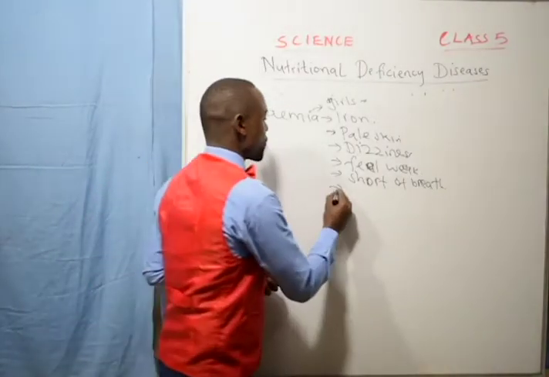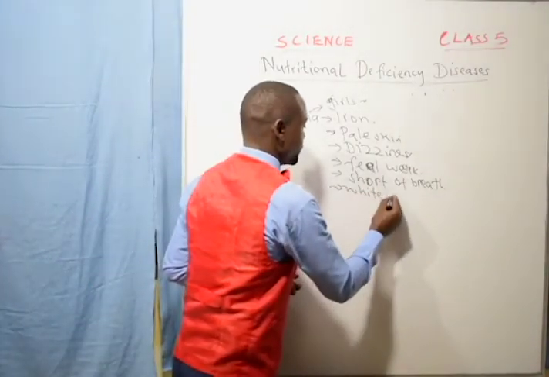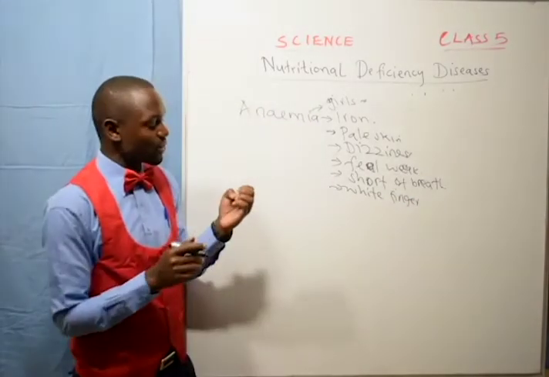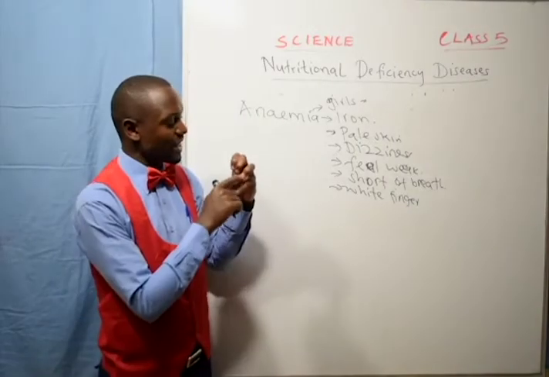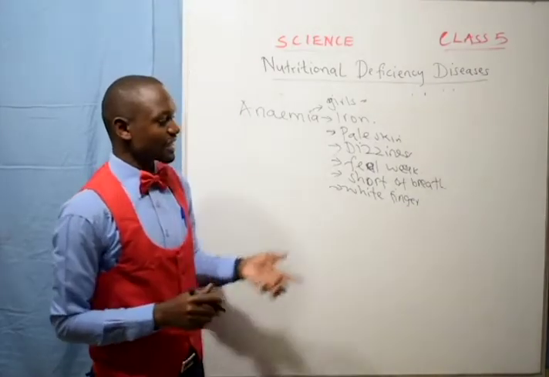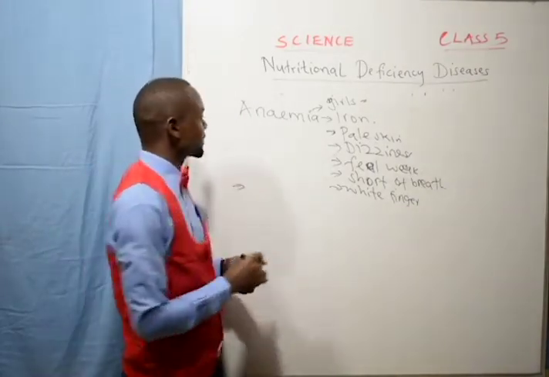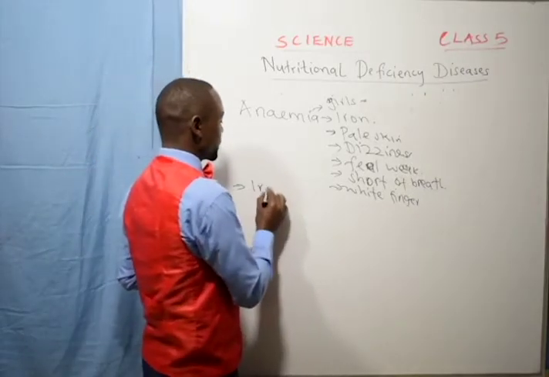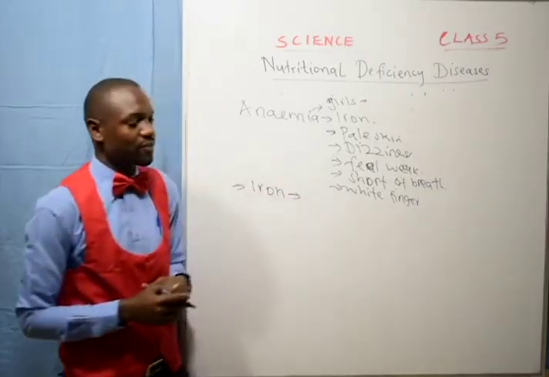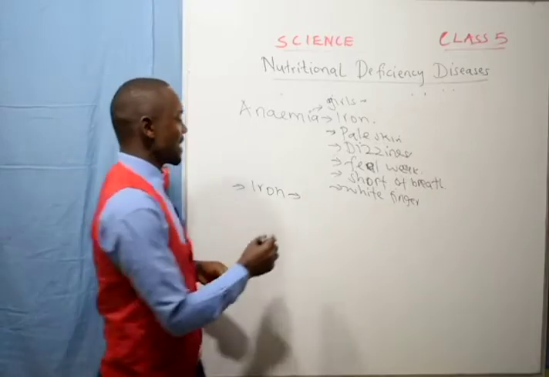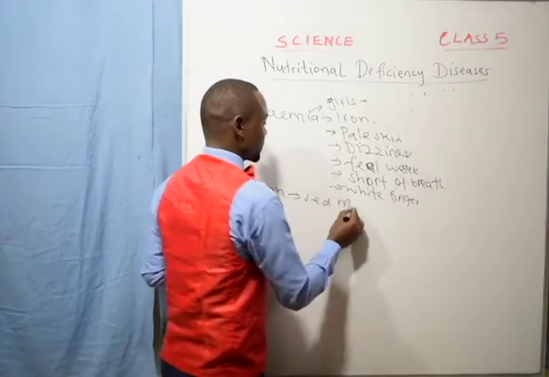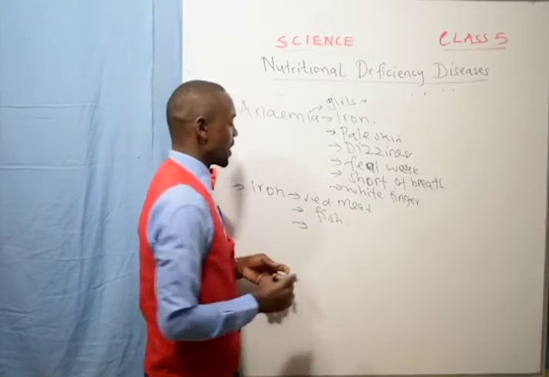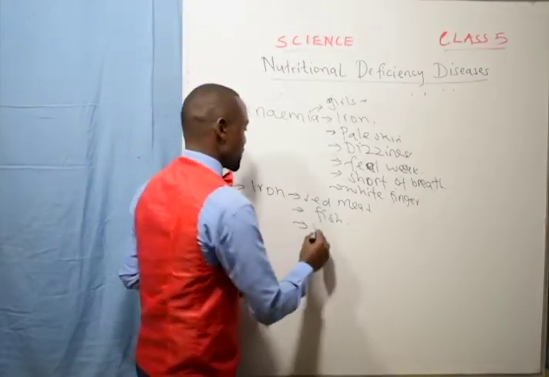Then you will also have white fingernails. Your fingernails will be extremely white like this. So those are some of the signs and symptoms of anemia. Anemia is prevented by eating foods rich in iron, and these are red meat. You also eat a lot of fish, and you are also advised to eat vegetables.